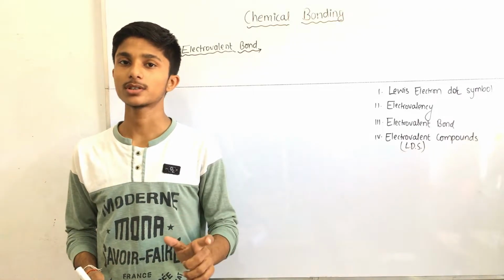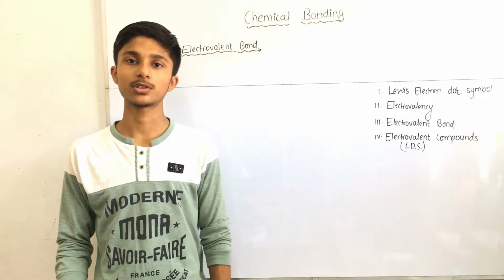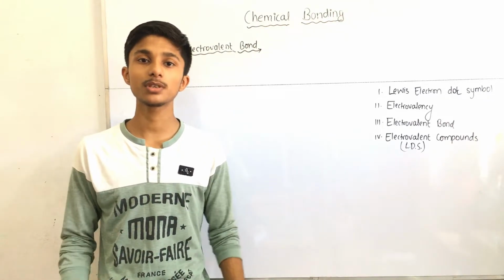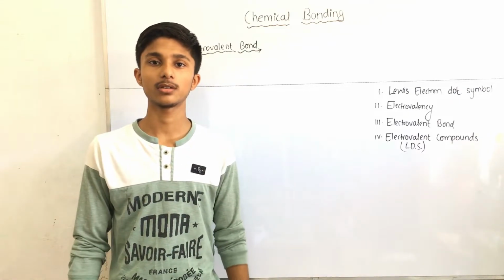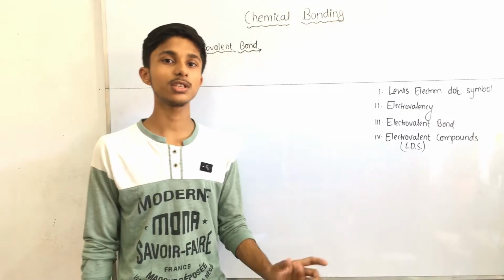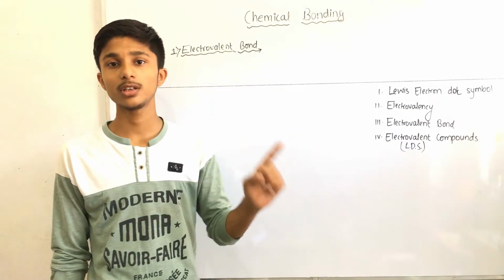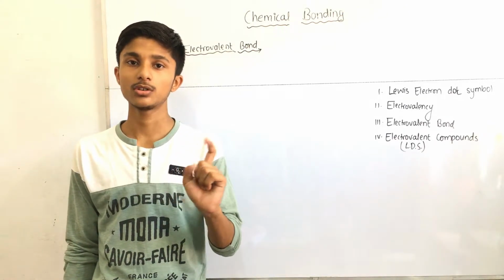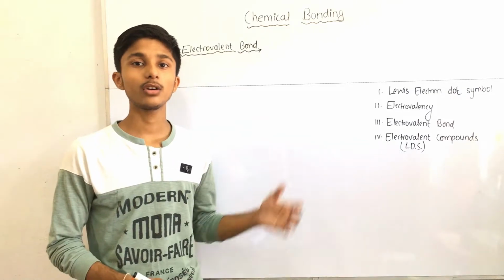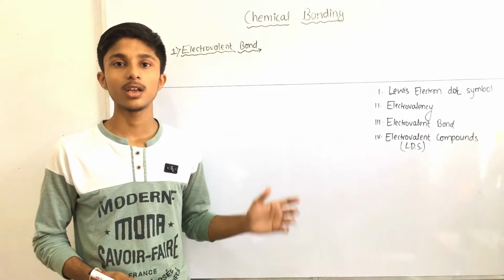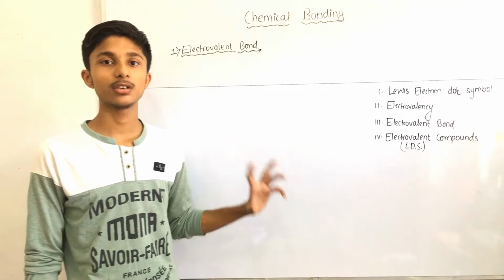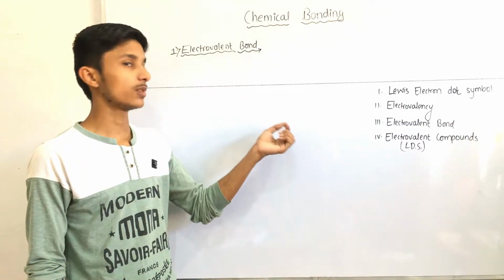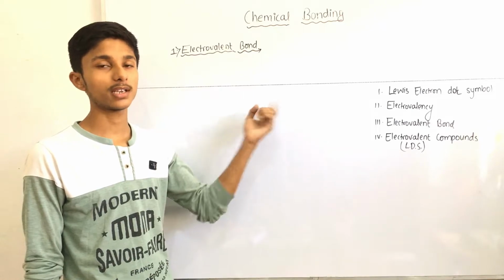G.N. Lewis was an American chemist. He developed one concept, introduced one simple notation to represent the valence electrons of an element. According to this he uses a notation that is called Lewis symbol or electron dot symbol or cross symbol. According to this notation, the symbol of the element represents the nucleus as well as the inner electrons in the shells, and the cross or dot symbol represents the valence electrons.